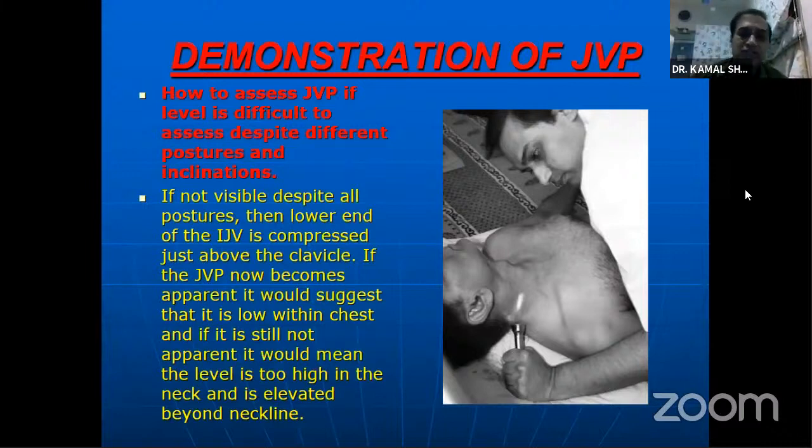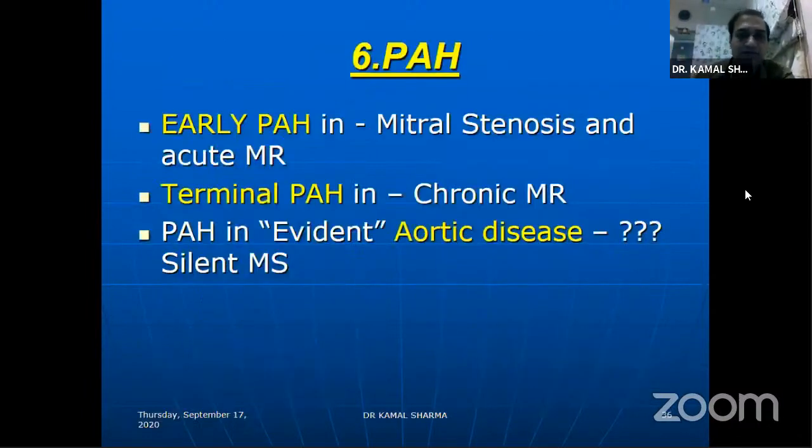In that case, if it's not visible, then you have to compress the lower end of the IJV, in the middle between the two heads of the sternocleidomastoid. If the JVP now becomes prominent, it suggests that the JVP was too low, and now it is filled up by the obstruction that you've given. If it's still not apparent, then probably the JVP is too high in the neck and you're not able to differentiate.